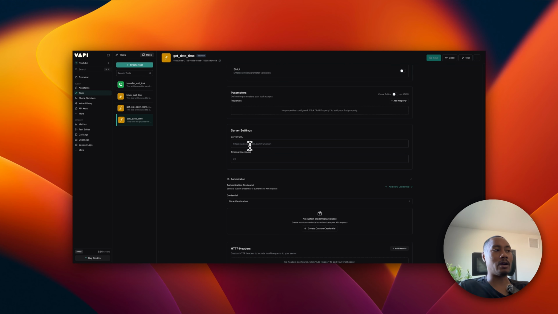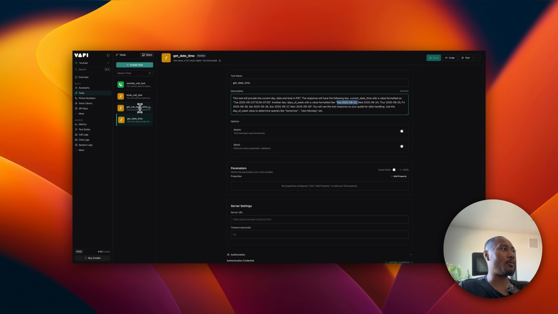So essentially, that's going to be it for tools. We have the transfer call tool, book call tool, get cal open slots tool, and the get date time. So feel free to pause whenever you need so that you can ensure that you have all these tools down correctly.